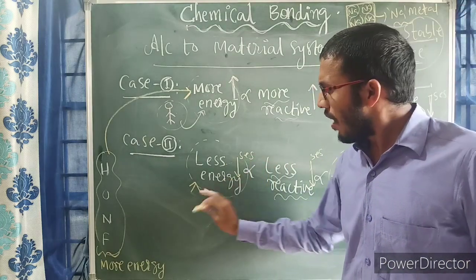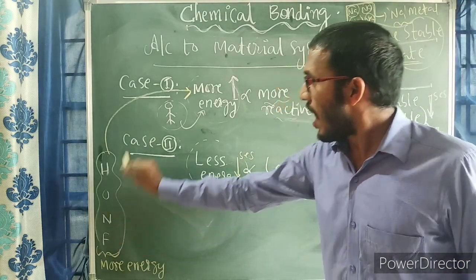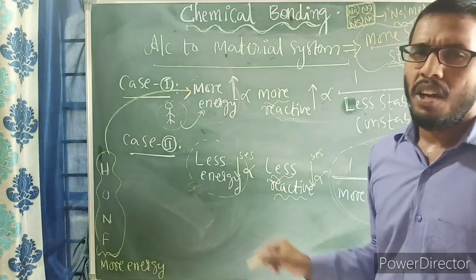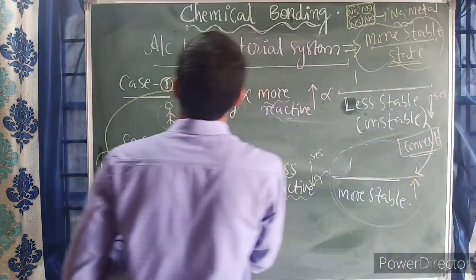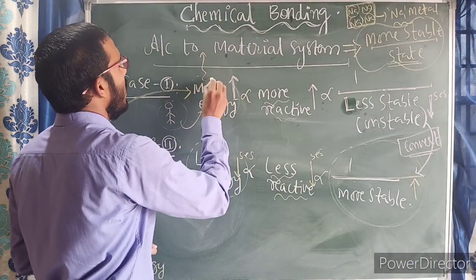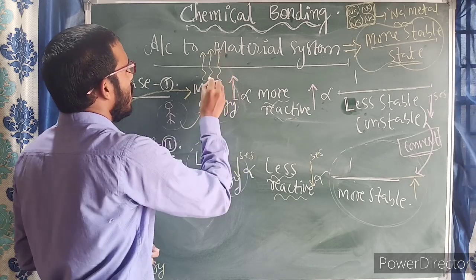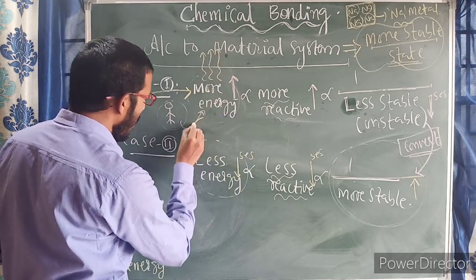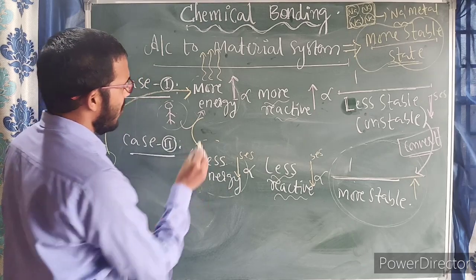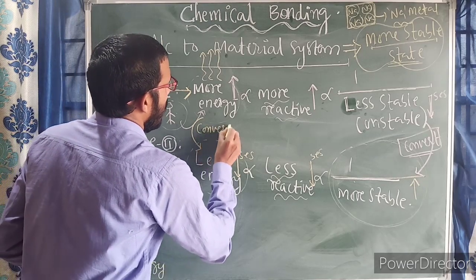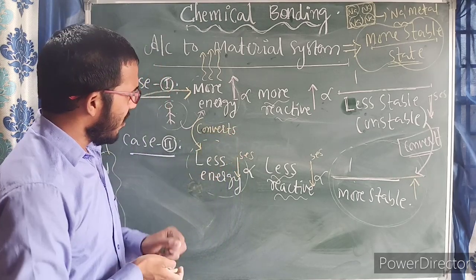Less energy. So less energy means, whatever atoms are having more energy, some amount of energy must be evolved from this, then only this more energy will be converting into less energy. More energy converts into less energy.